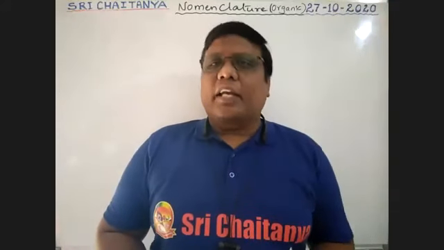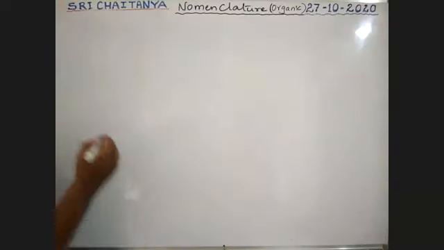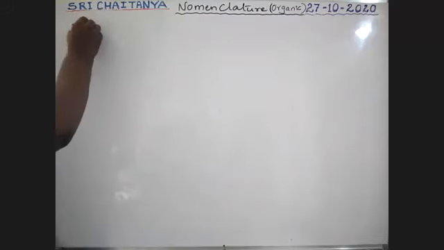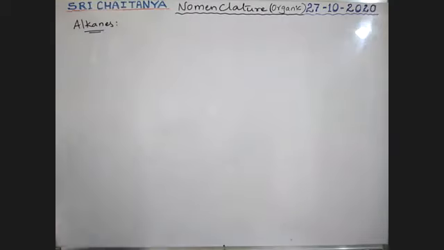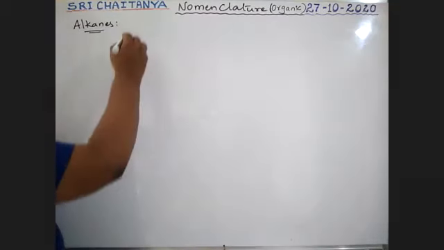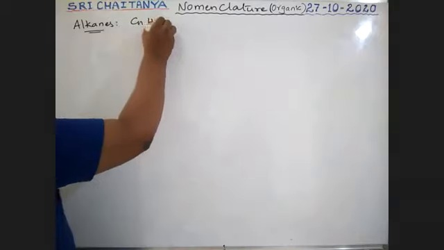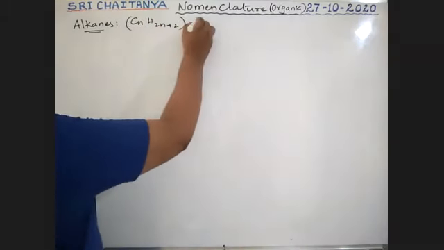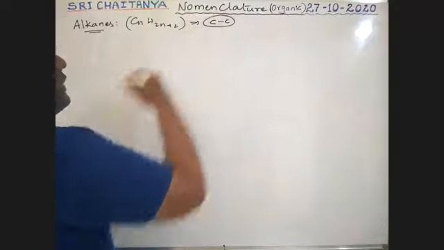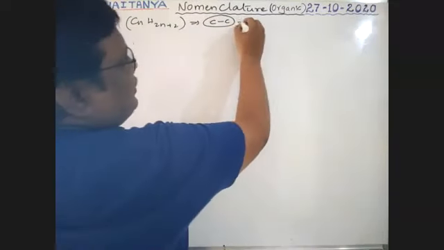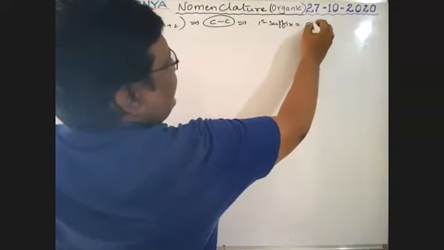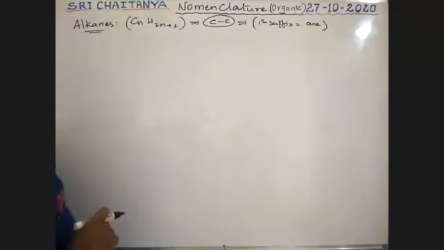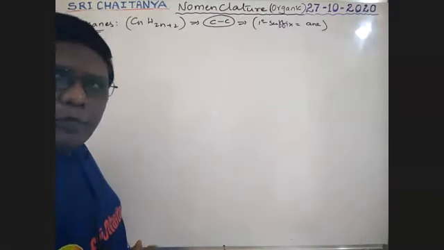In nomenclature, that is the naming of alkanes. How to name these alkanes? The general formula is CnH2n+2, boys. Here, between carbon and carbon only a single bond exists. So that means the primary suffix is ANE. How to name the compounds?